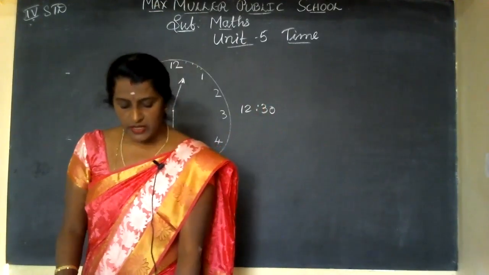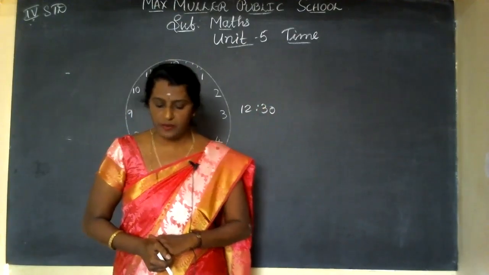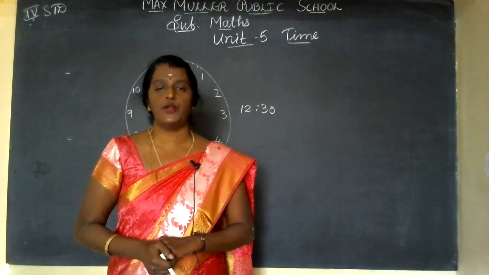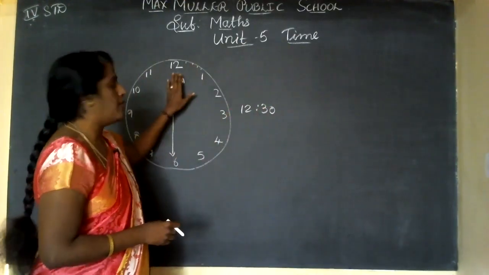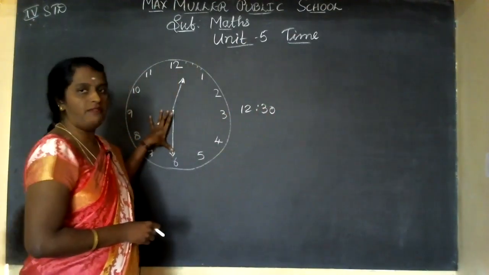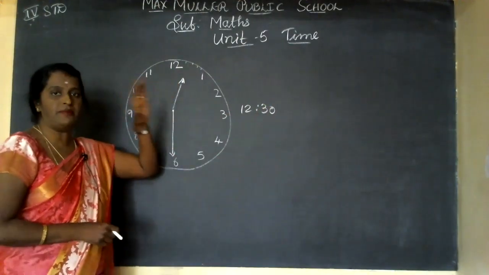Okay, children? Let us recall the time shown by each clock. Now what is the time? The small needle is near 4 and the big needle is near 2. So what is the time? 5 twos are 10. For the small needle, what number does it come to? We should say the same number. Only the big needle will say 5 ones are 5, 5 twos are 10, 5 threes are 15. The small needle will say the same time.